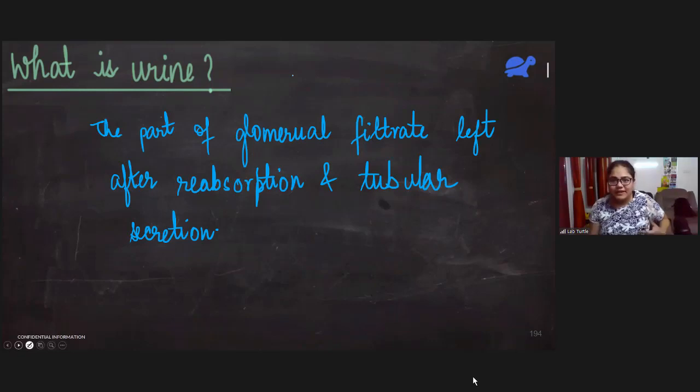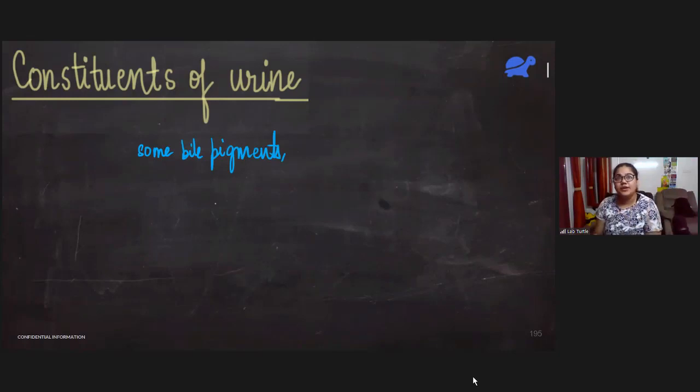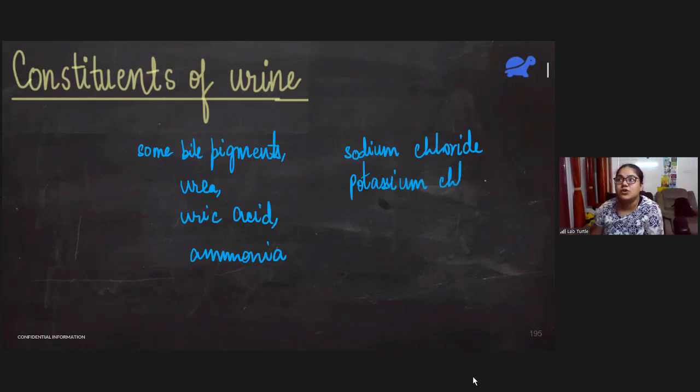Next, what are the various constituents of urine? Okay, so we studied that it is somewhat yellowish in color because of some bile pigments. There are a few bile pigments present in urine. Then there will be some urea, some uric acid, also some ammonia. Apart from it, there may be some salts. There may be sodium chloride, or it can have some potassium chloride. Okay, so all of these are various components of urine.